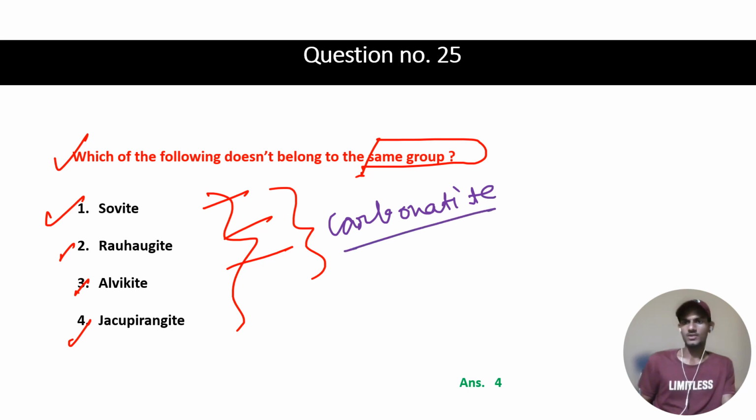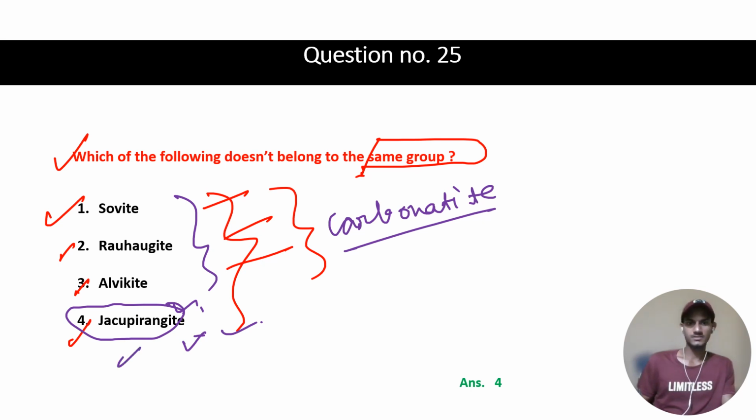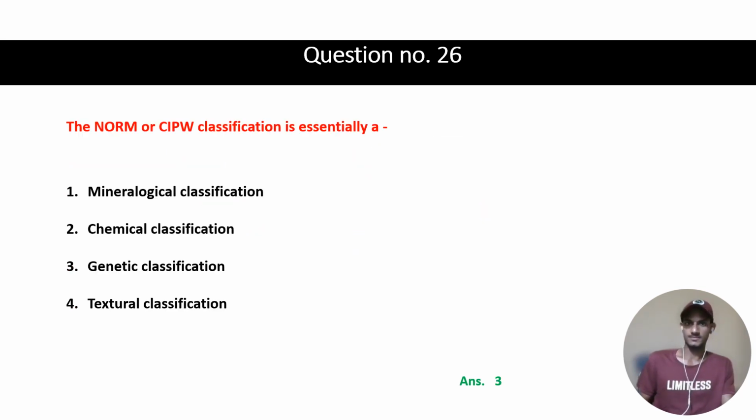Okay, so based on whether carbonate rock is coarse grain, fine grain, or contains some other minerals, this is the classification. While this is not a carbonate rock, it is rather an alkaline rock. So your fourth one is the different one, so the fourth option will be your right answer.